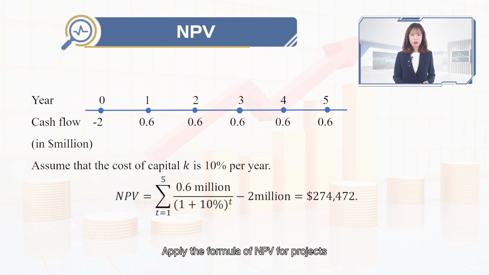Apply the formula of NPV for projects. The net present value of this project is $274,472. This means the labor cost savings are worth more than the $2 million cost of acquiring them by undertaking the project. The wealth of current shareholders of the firm is expected to increase by this amount if the project is undertaken.